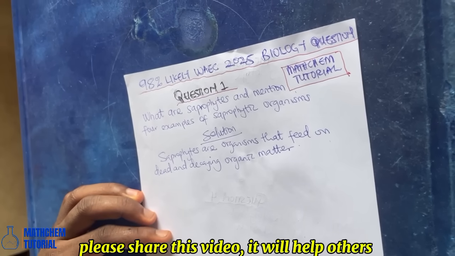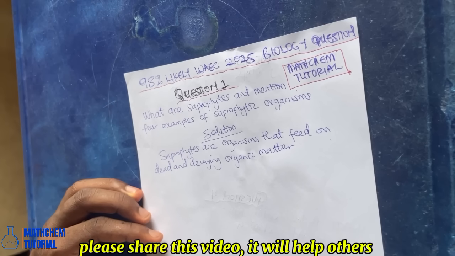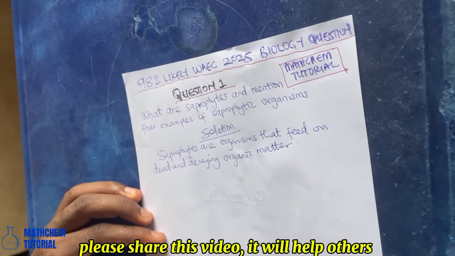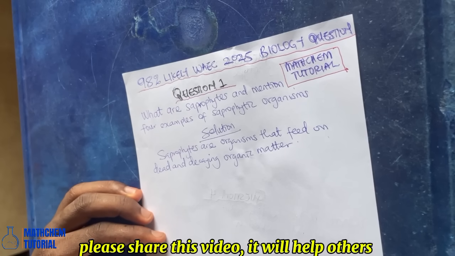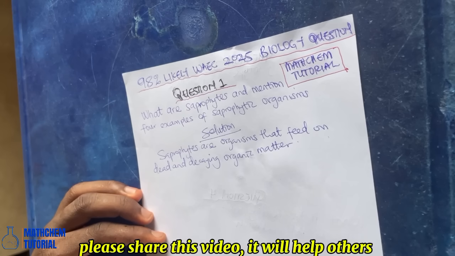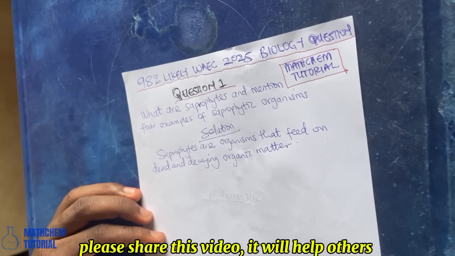So that is just a simple definition of what saprophytes are. Then if you want to explain further, you can also write that saprophytes obtain their nutrients by breaking down complex substances in the remains of plants and animals. That's also a good point for you to include, but if you don't want to, you may not.